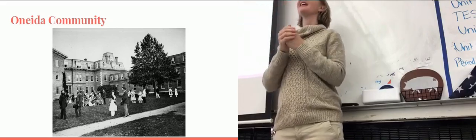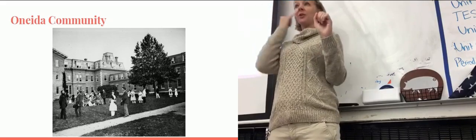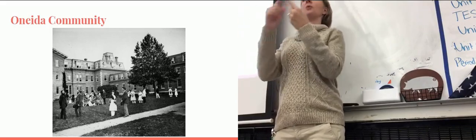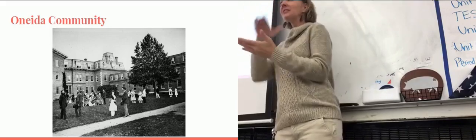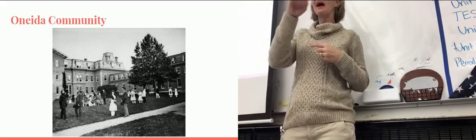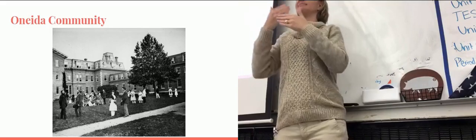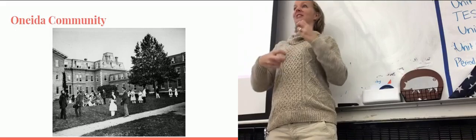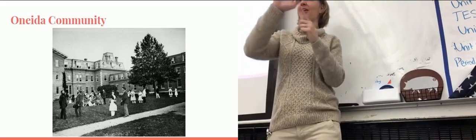The Oneida community believed in something called complex marriages in order to be saved. The idea of complex marriages basically meant that upon birth and until death, you were married to anybody and everybody in your community. There was unlimited spouses. It did not mind gender. It did not mind if that person was your parent or your sibling. You were married to everybody and your job was to procreate. Now, obviously, some people had issues with this, aka everybody around the community. And so a lot of these people ended up getting arrested, which basically killed the environment of the Oneida community.